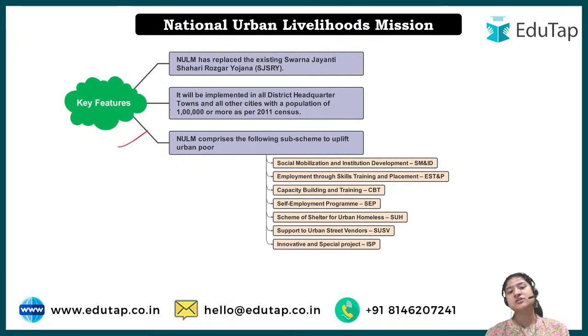If we're talking about key features of the National Urban Livelihood Mission, basically it has replaced the existing Swarn Jayanti Shahari Rozgar Yojana. So initially, as I said, in 1997 it was started way before, but initially it was known by a different name. The mission was Swarn Jayanti Shahari Rozgar Yojana, and then it was renamed in 2013 as the Deendayal Antyodaya Yojana, National Urban Livelihood Mission. Again, this is for urban, this is not for rural. There are two aspects, one is urban, one is rural. We are focusing on urban in this particular lecture.